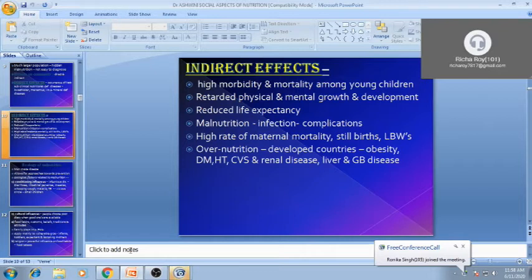Likewise, maternal mortality, stillbirth rate, low birth weight babies, this is a very common condition because of malnutrition. If overnutrition is there, obesity is one of the risk factors. Obesity, smoking, addiction, tobacco, is a risk factor for diabetes, hypertension, cardiovascular diseases, renal diseases, gallbladder diseases, and liver diseases. So these are the direct or indirect effects of malnutrition on the population.